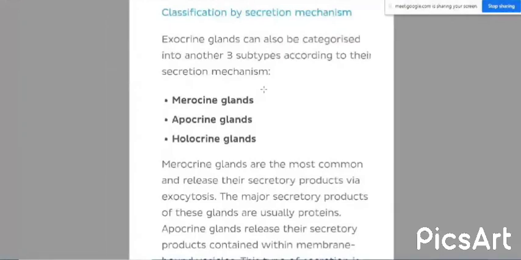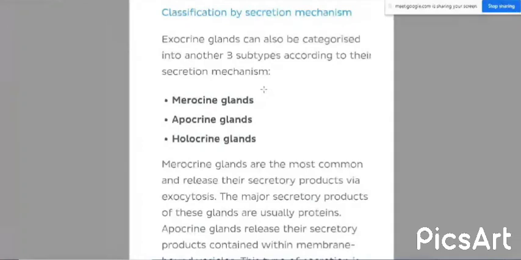Next one is the apocrine glands. The apocrine glands secrete with a portion of the cell. That means it gets rid of a portion of the cell or the plasma membrane for the secretory purpose. So it removes some part of the cell along with the secretion, so it is named the apocrine gland. An example of the apocrine gland is the mammary gland.